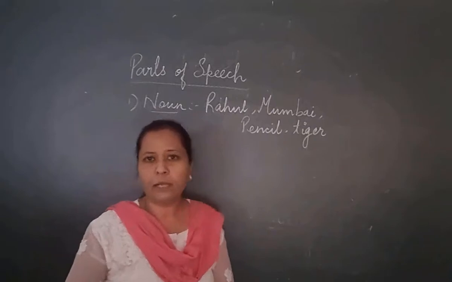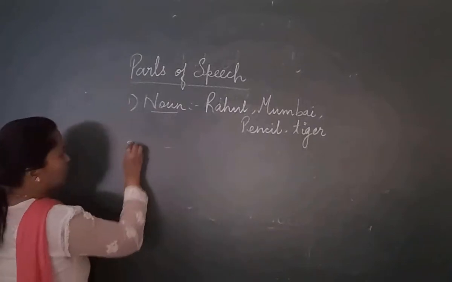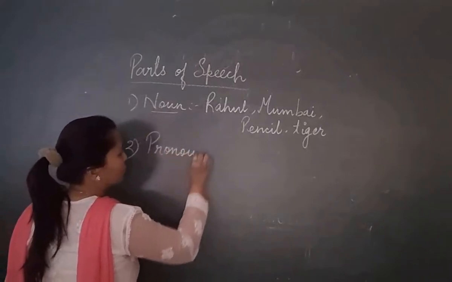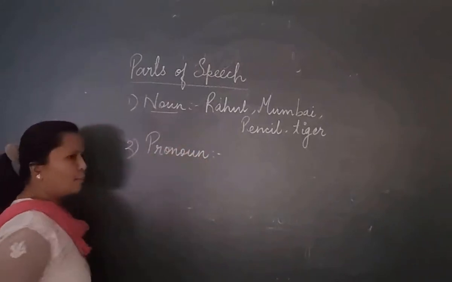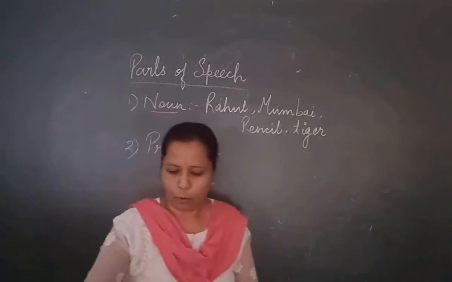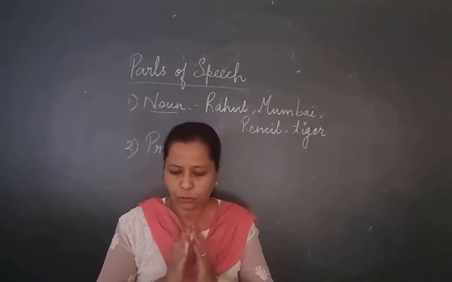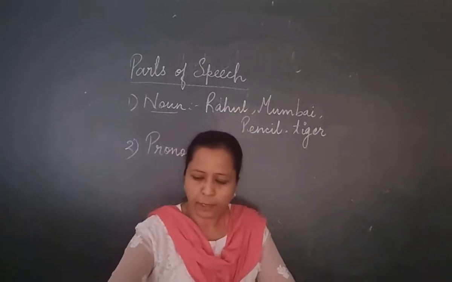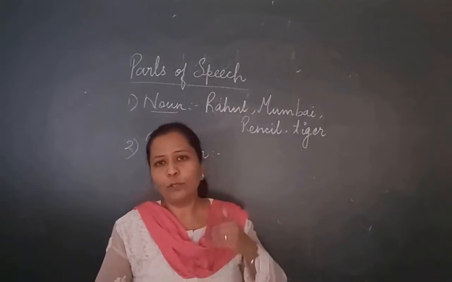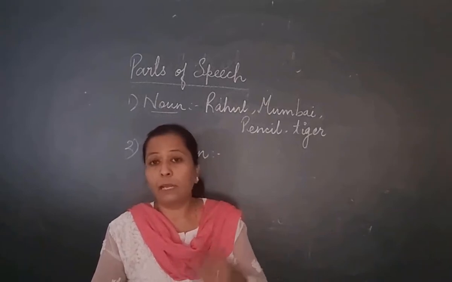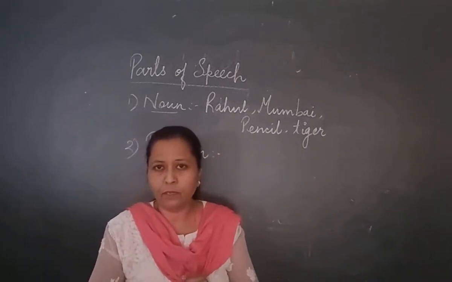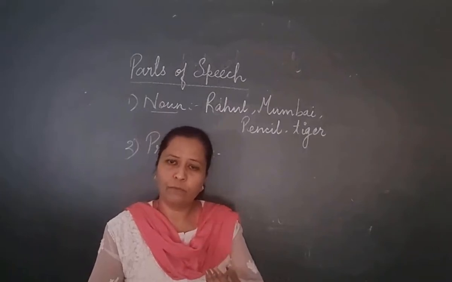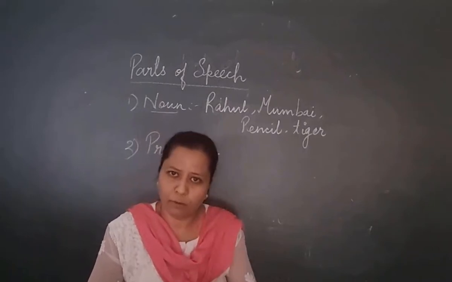The second one is a pronoun. The second part of speech is a pronoun. What is a pronoun? Now, to be more specific about a pronoun, students, every time we cannot use the name of a person or the name of a place frequently. So, in place of a noun, we use a pronoun.